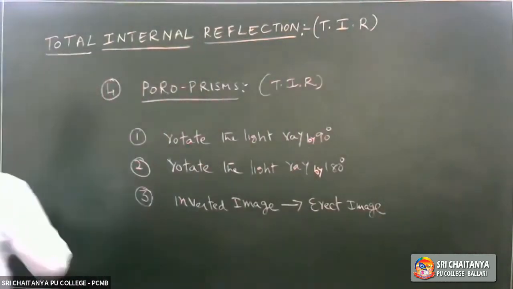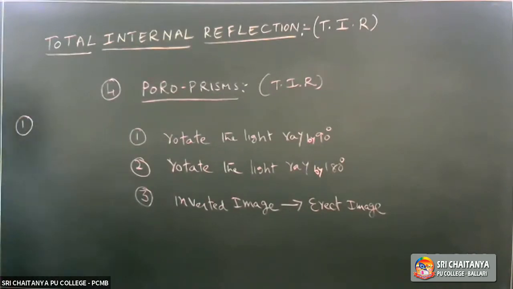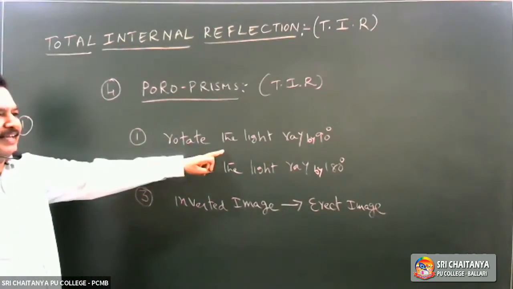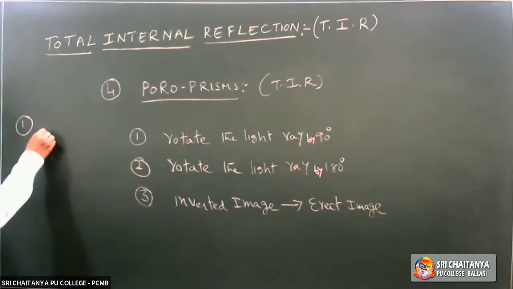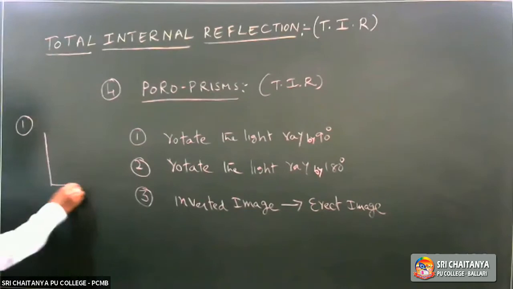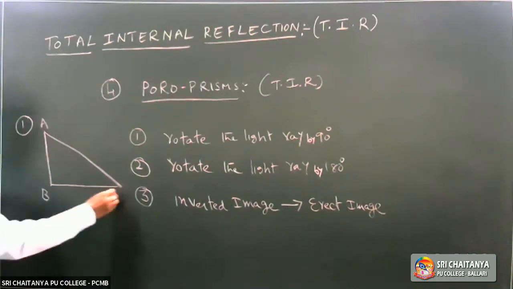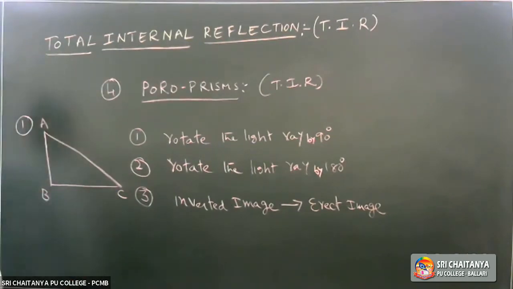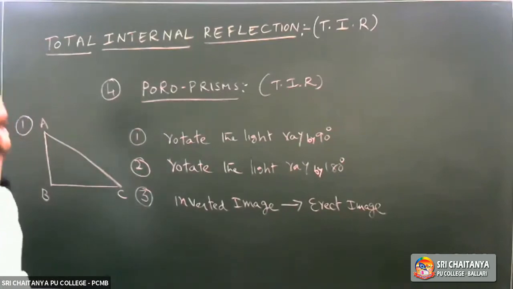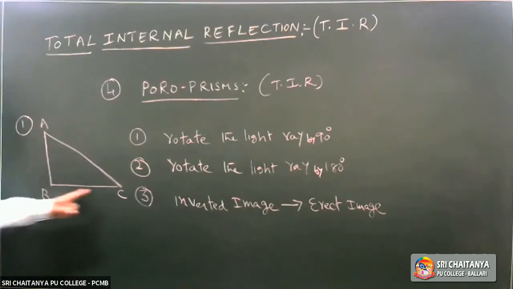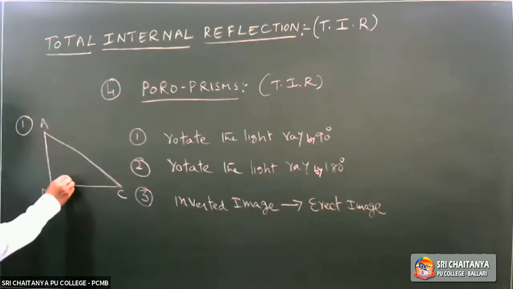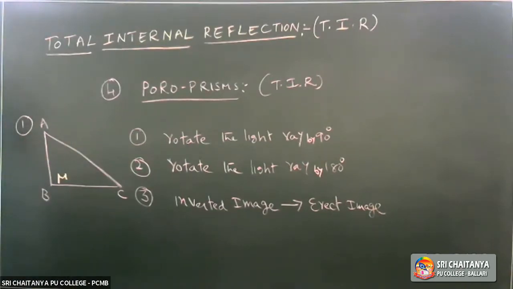Sir, how can we rotate the light ray by 90 degrees? Let us consider a prism. Three sides. So A, B, C. Right angled prism. ABC represents the prism. The refractive index of the material of the prism, mu.